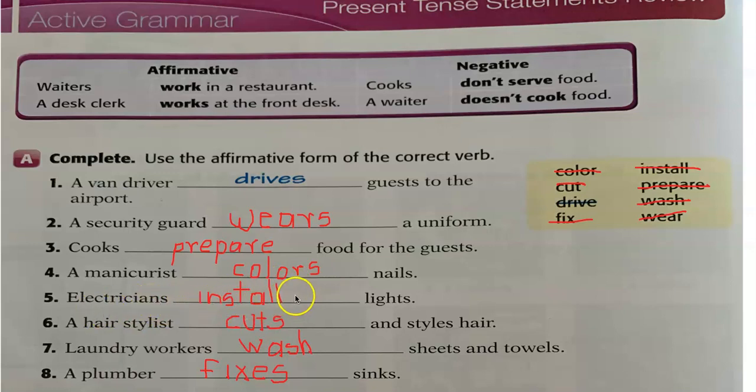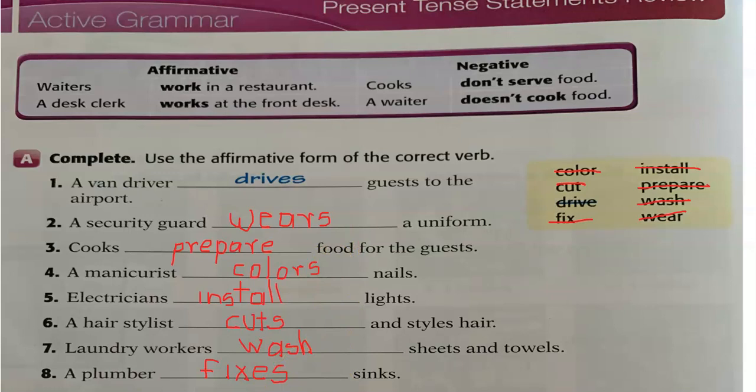Install, you don't have to add letter S because this is plural. A hair stylist, it's only one. You have to add letter S. Number 7, laundry workers is plural, so you don't have to add ES because this is plural. A plumber, it's only one, and you have to set fixes. Okay, so if you have in this way, good job.